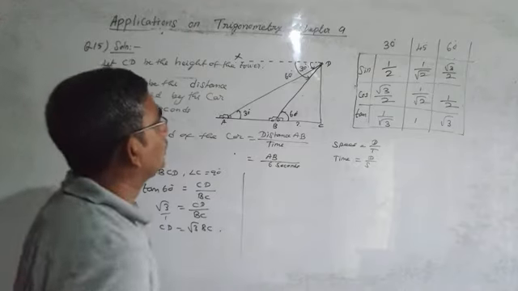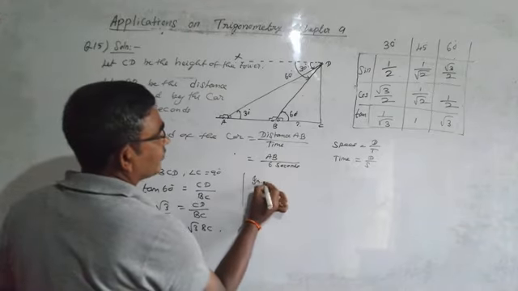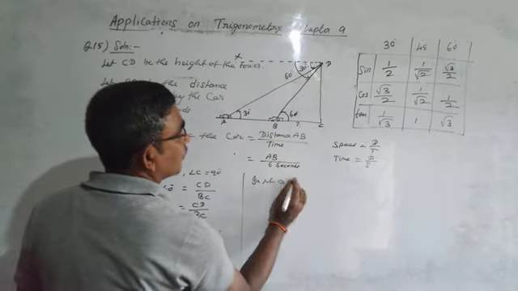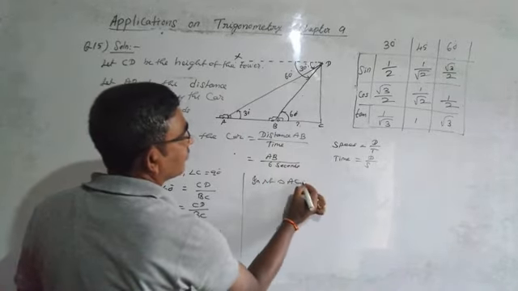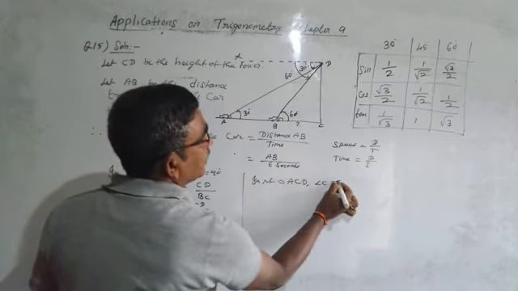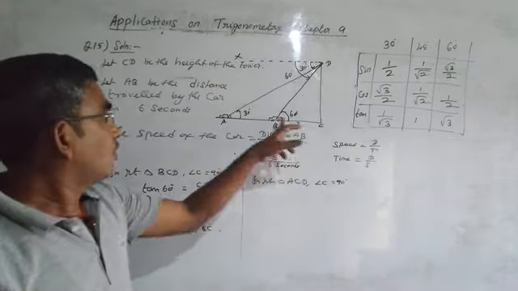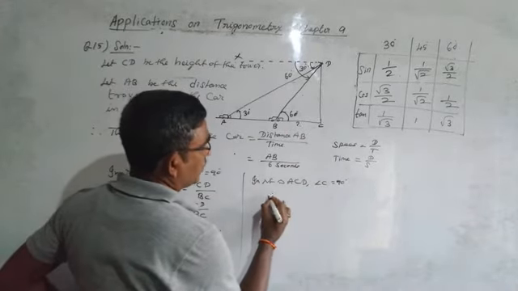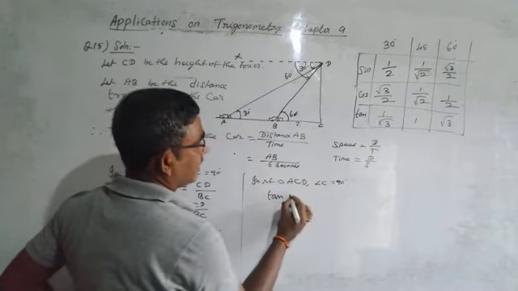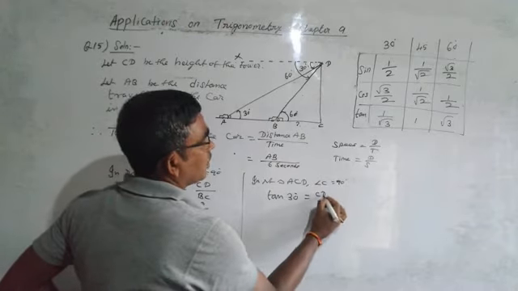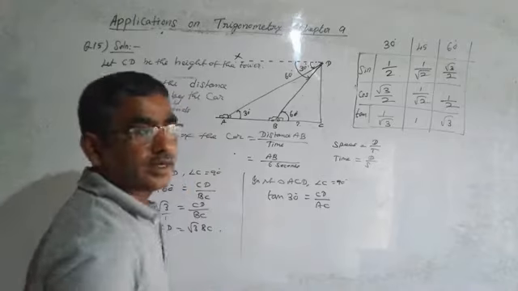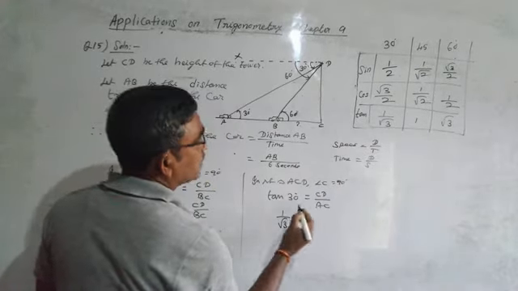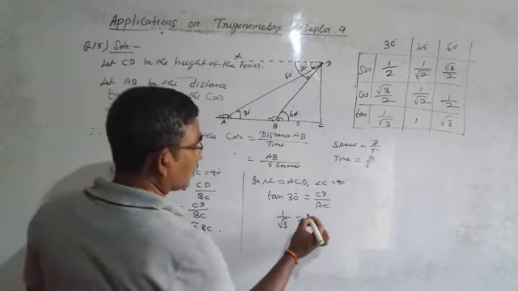We can continue. The second is the right triangle ACD. In the right triangle ACD, angle C is 90 degrees. CD is the perpendicular and AC is the base. The angle is 30, so tan 30 is equal to CD by AC. We know the value of tan 30 is 1 by root 3. So 1 by root 3 is equal to CD by AC, and CD we know is root 3 BC.